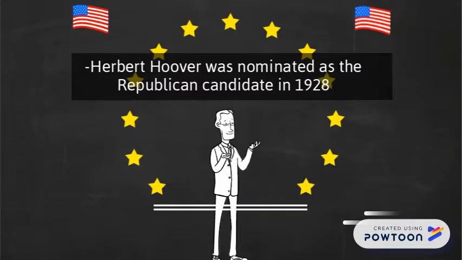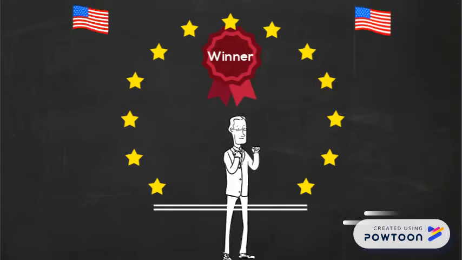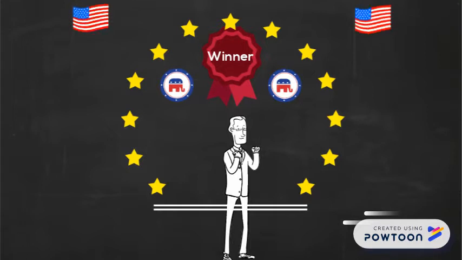Herbert Hoover was nominated as the Republican candidate in 1928. The big debate at the time was over prohibition. Hoover did not support prohibition, and that allowed him to win the election by a landslide. He won approximately 16 million more popular votes and 357 more electoral votes than his rival. Herbert Hoover became our 31st President of the United States.